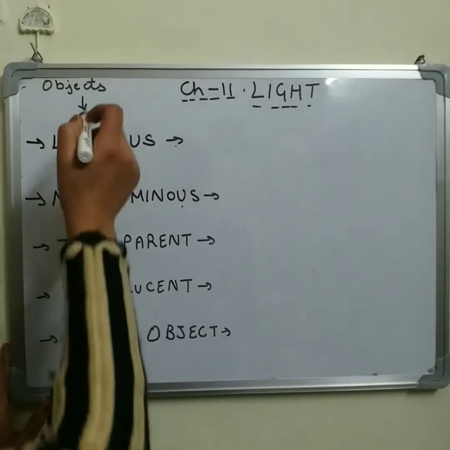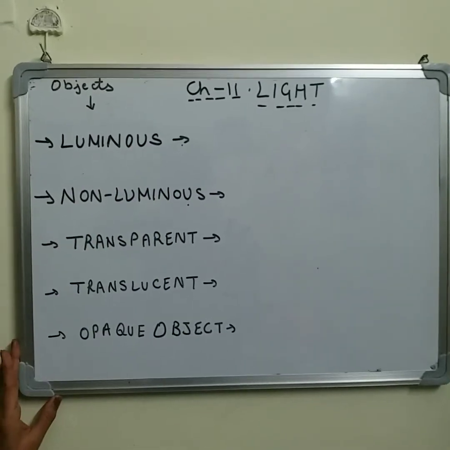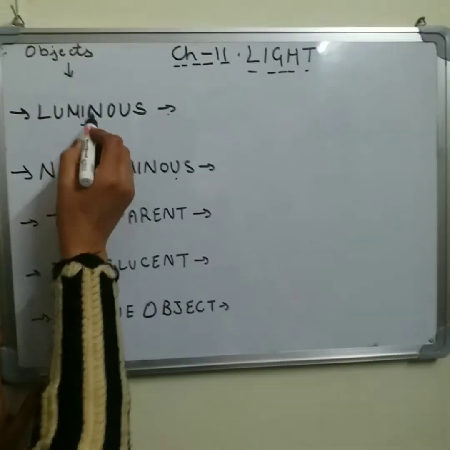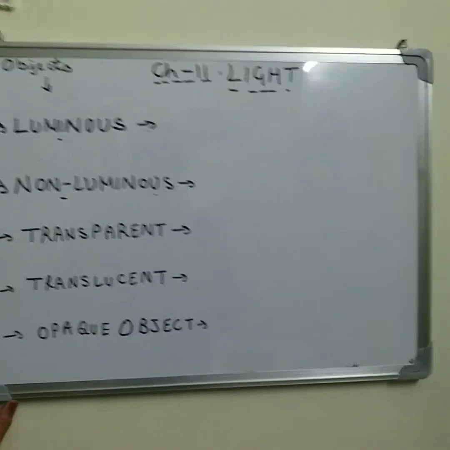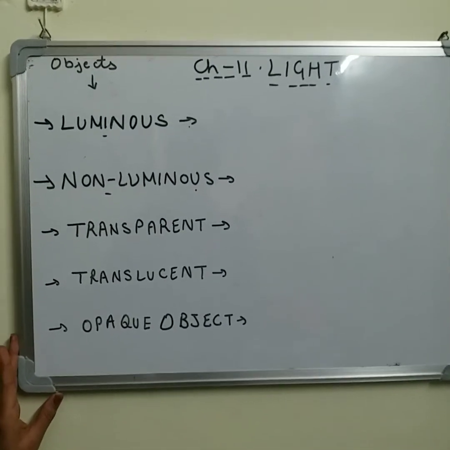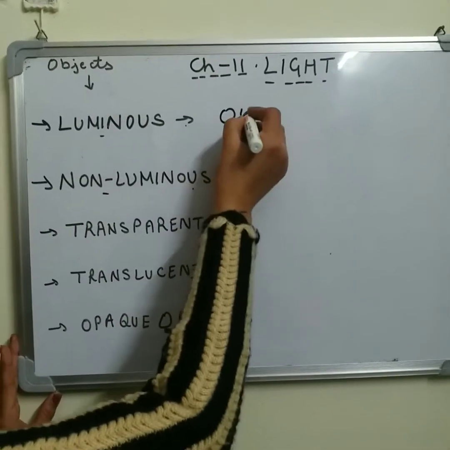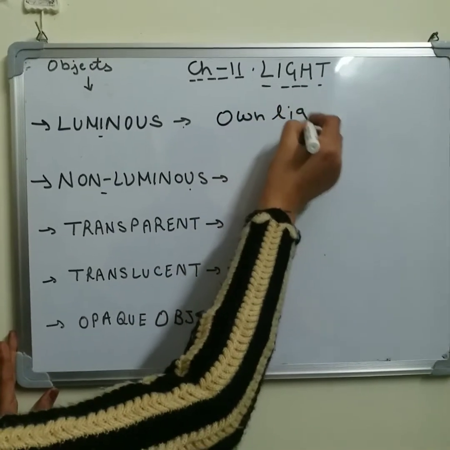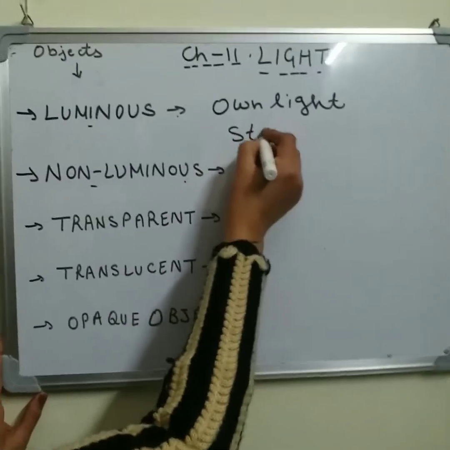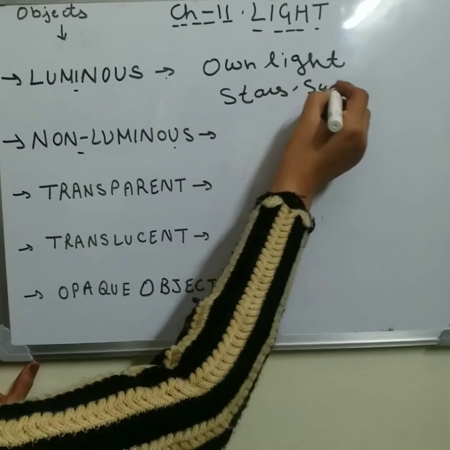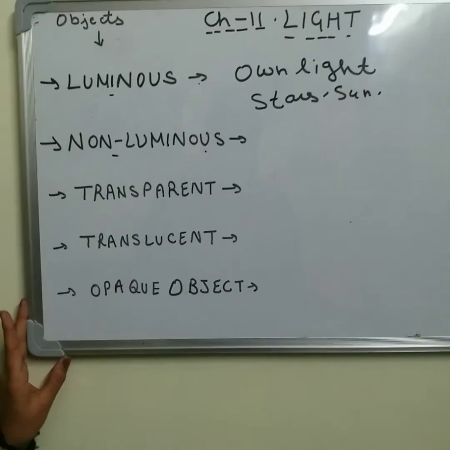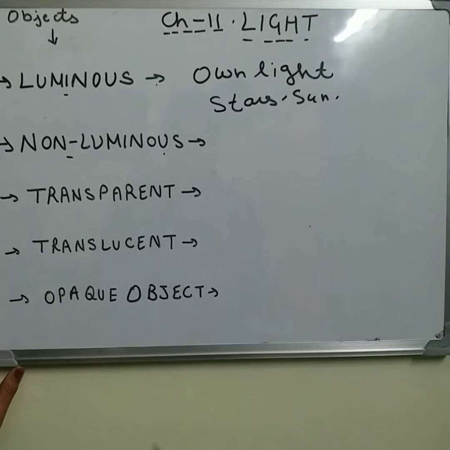So on the basis of emission of light, we can classify the objects into two categories, luminous objects and non-luminous objects. Luminous objects are those which emit their own light. Like stars, the sun, a diya, and a candle are luminous objects which emit their own light.